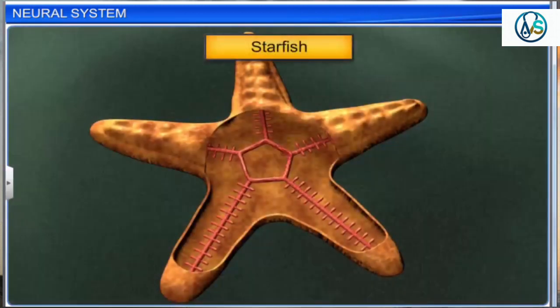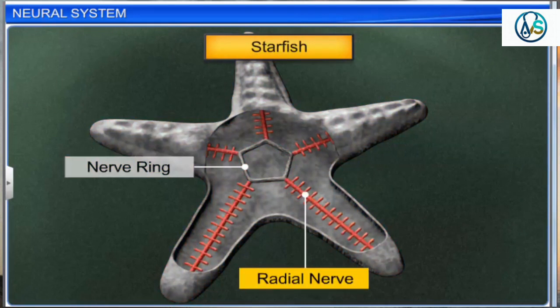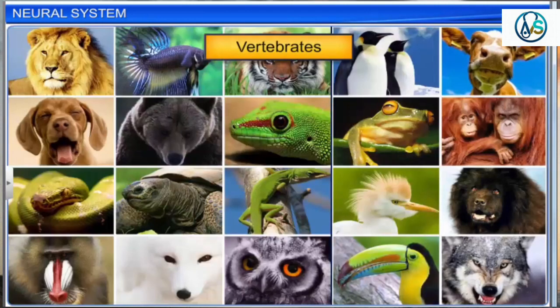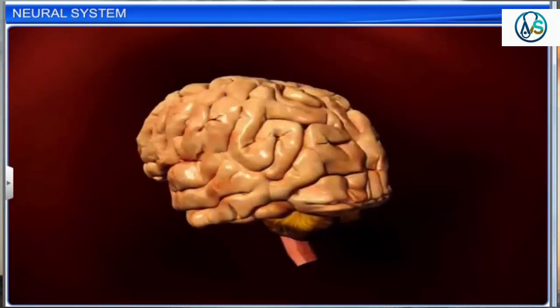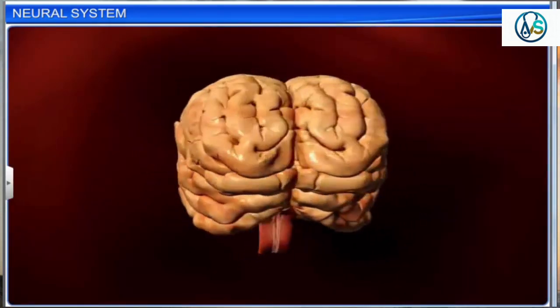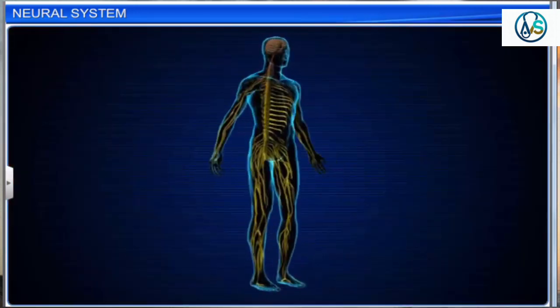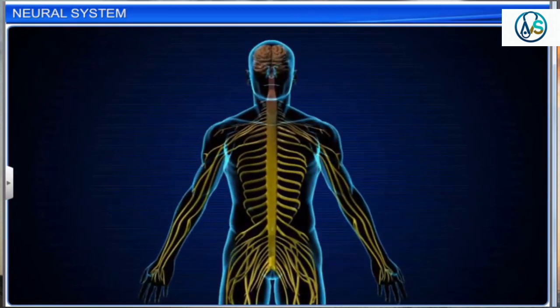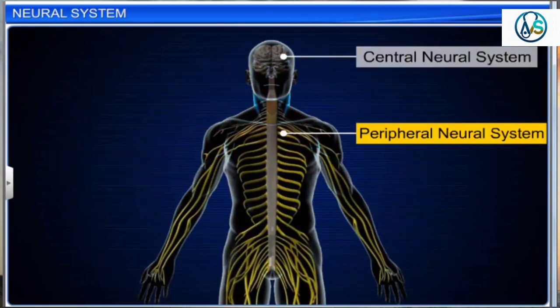Starfish do not have a brain, and its nerves are radially organized with a connecting ring in the center. All vertebrates have a well-developed neural system. However, the brain is the most complex and advanced in the primates, especially in human beings. Here, we'll discuss the human neural system in detail. The human neural system is divided into two parts: the central neural system or CNS and the peripheral neural system or PNS.